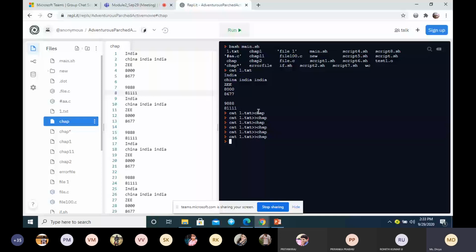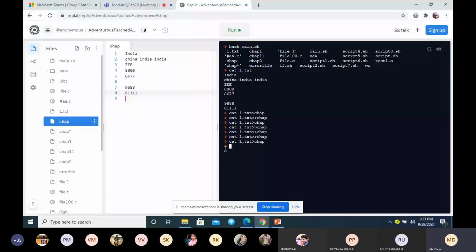Actually, what is it doing? When I execute once with the one greater than symbol, the output I get from the first command will be given to the next file, correct? The output of the first one is this, and it will be copied to the file chap.